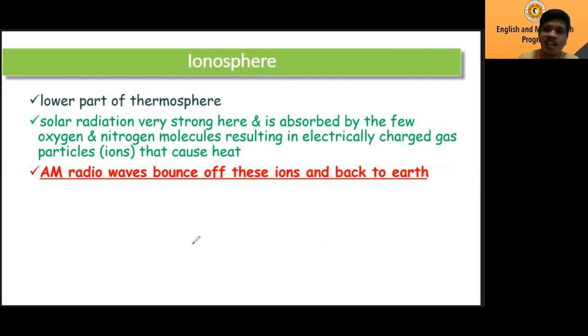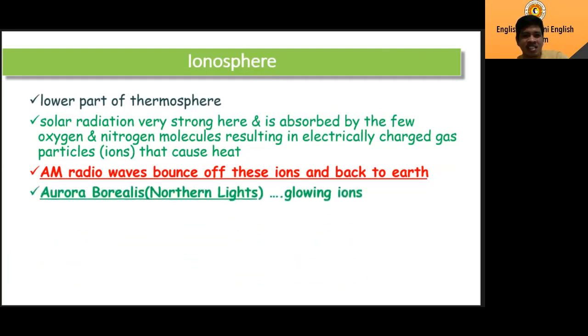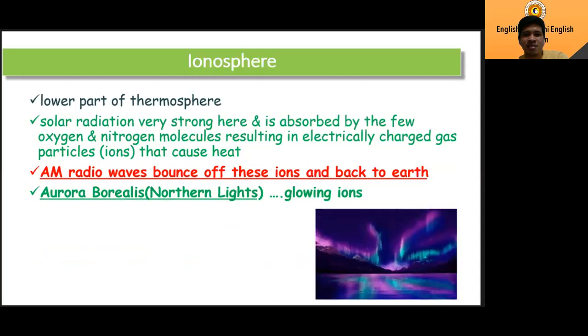What else? Another one here is this one. What do you call this one? Do you know this one? This is called the Aurora Borealis, or the northern lights. This is a very beautiful sky. It happens in the ionosphere. It's glowing ions because of a lot of charged particles on this layer.